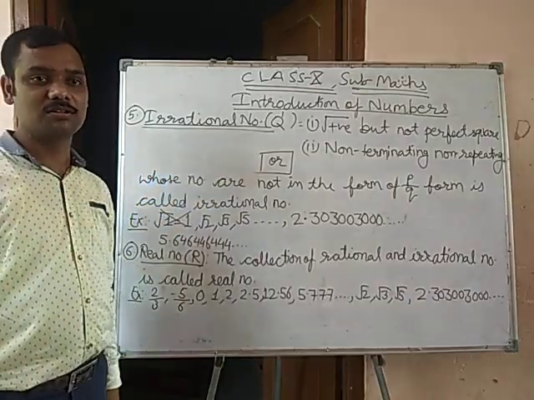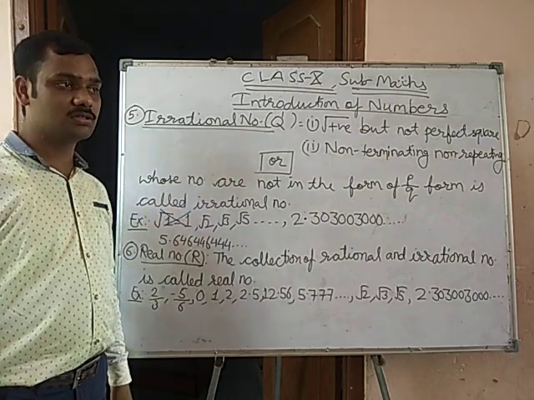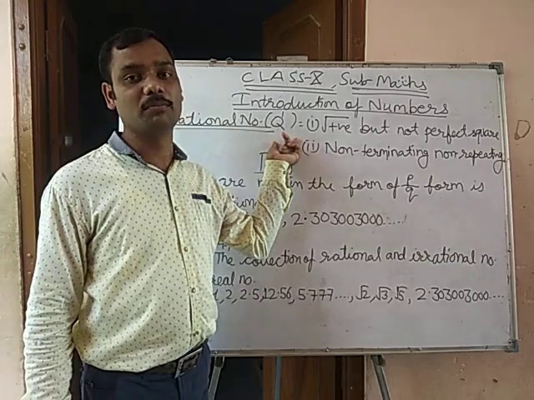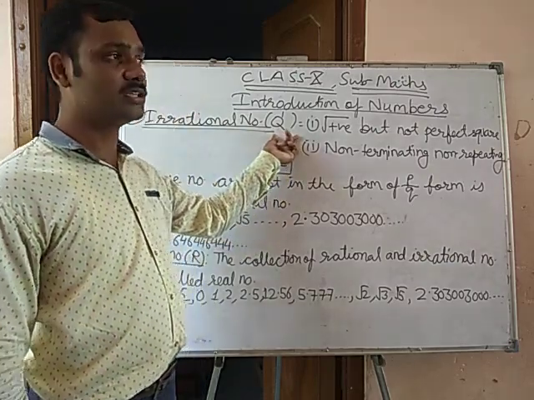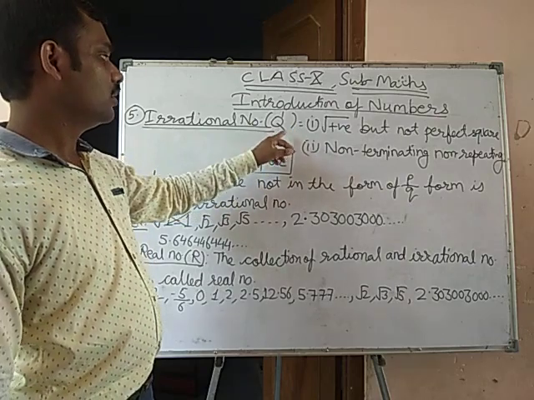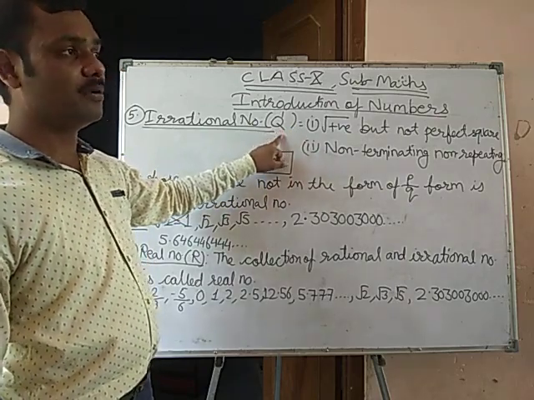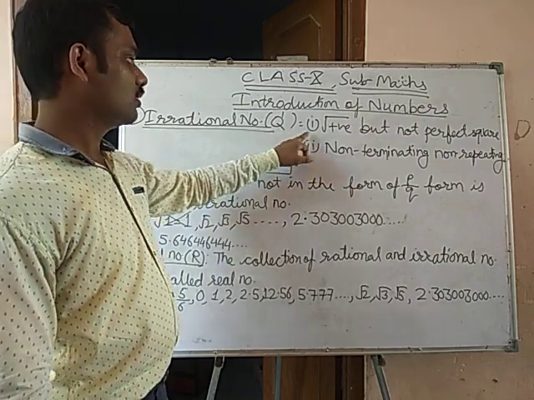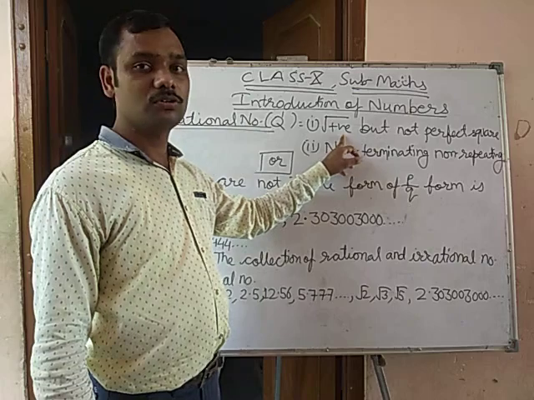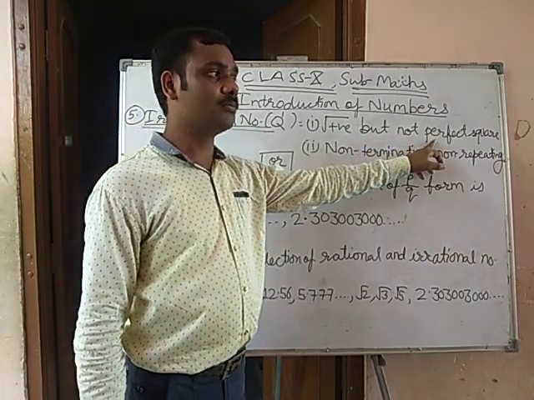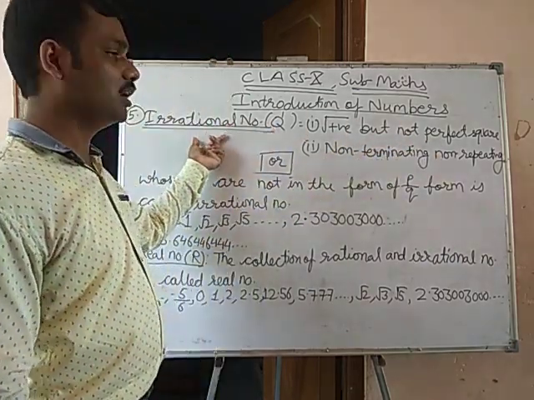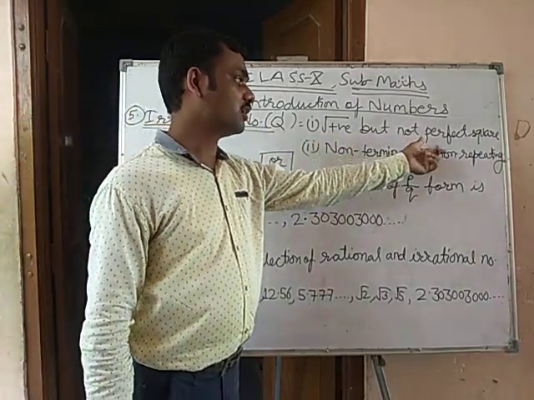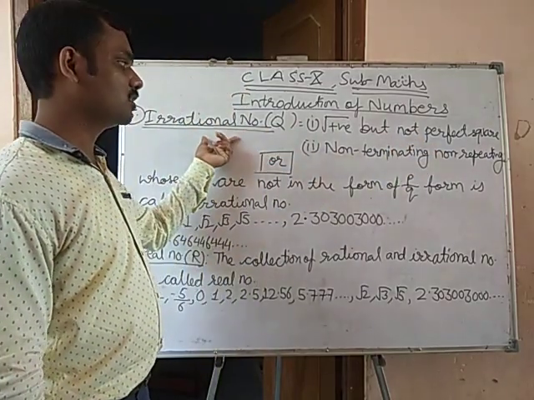Irrational numbers. Number five is irrational numbers. It is denoted by Q dash or Q complement, Q^c. We can say it is a complement of rational numbers. First, the root of a positive number that is not a perfect square is called an irrational number.